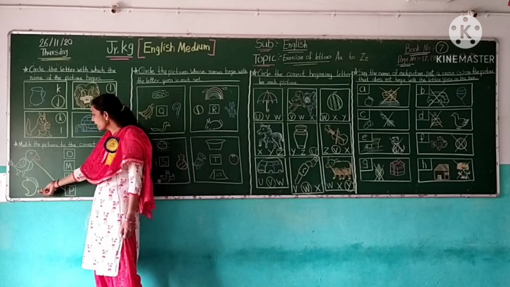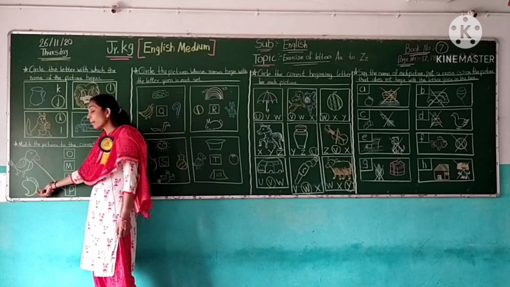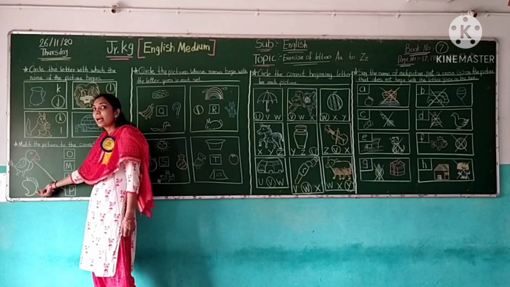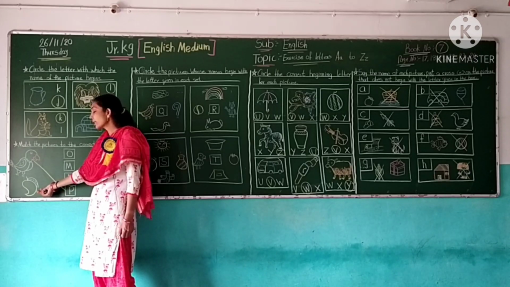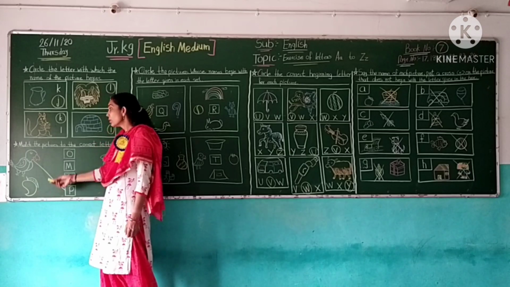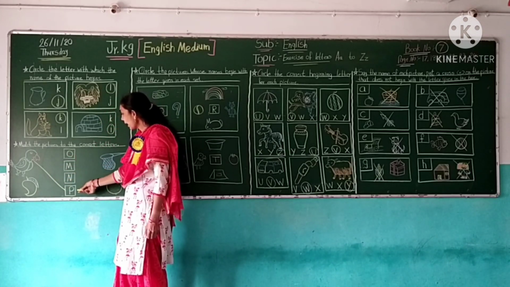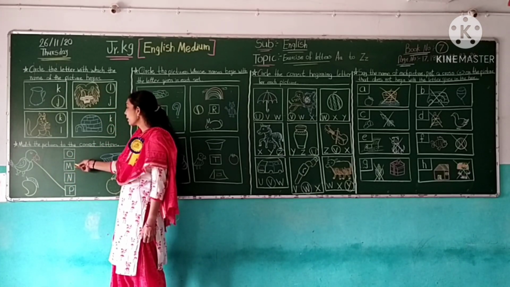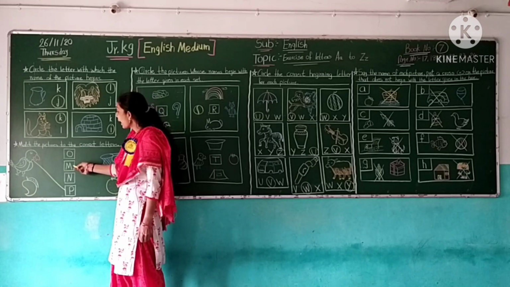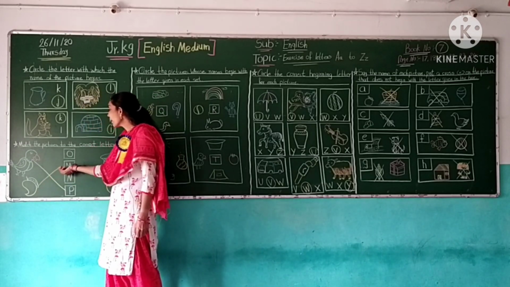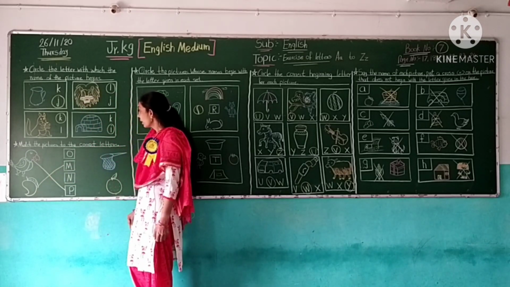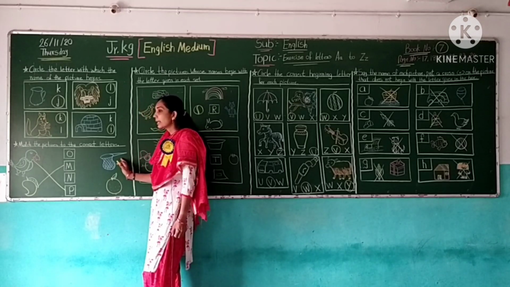Now the next picture is mango. Mango starts with the letter M. So here, where is letter M? Here, this is letter M. M for mango. Now the next picture is net.